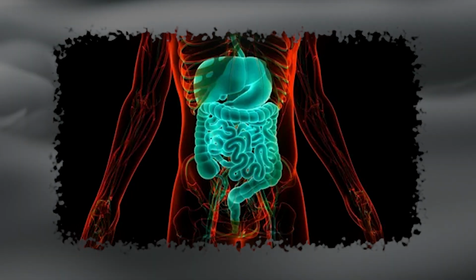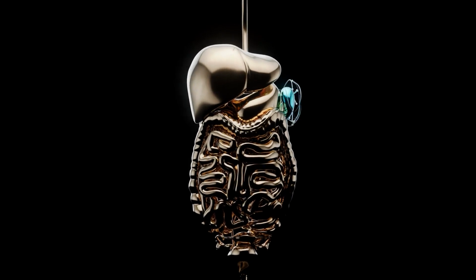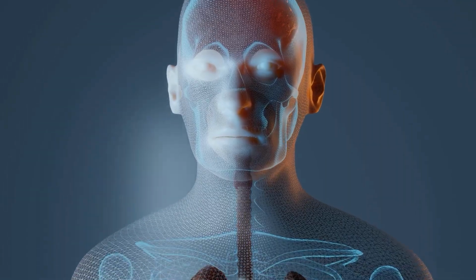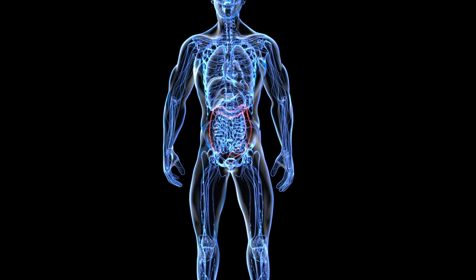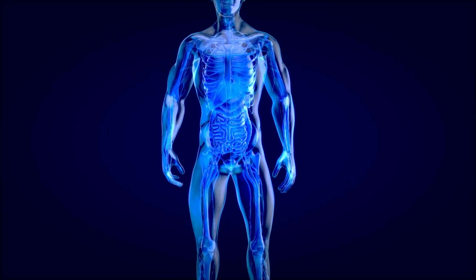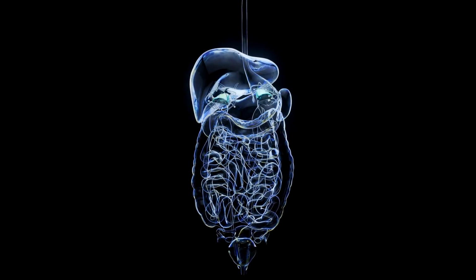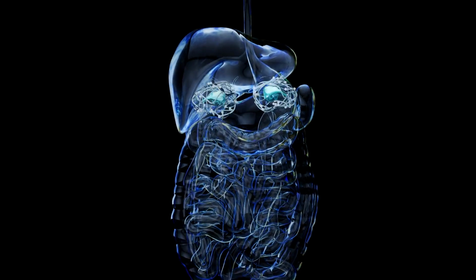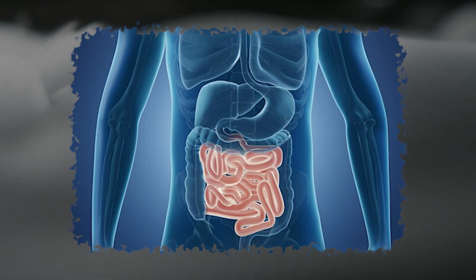Changes in gut bacteria composition. The primary change that occurs in the gut of individuals with celiac disease is villus atrophy. Villi are tiny finger-like projections that line the small intestine and play a crucial role in nutrient absorption. In individuals with celiac disease, these villi become flattened or destroyed due to the immune response triggered by gluten consumption. This leads to a reduced surface area for nutrient absorption and can result in malnutrition over time.